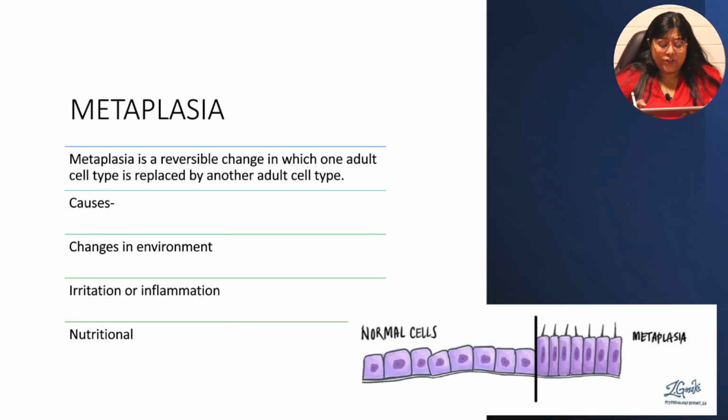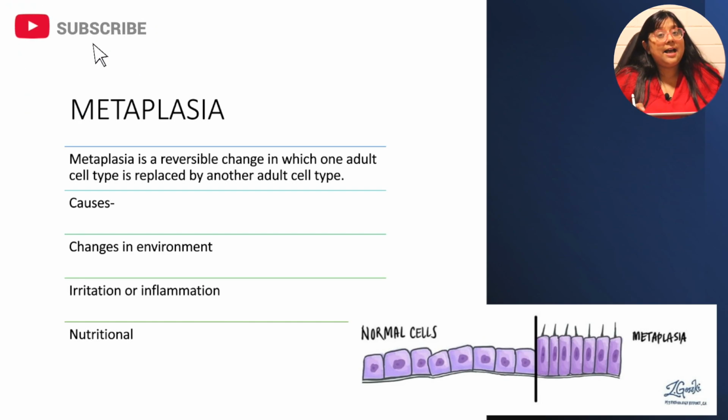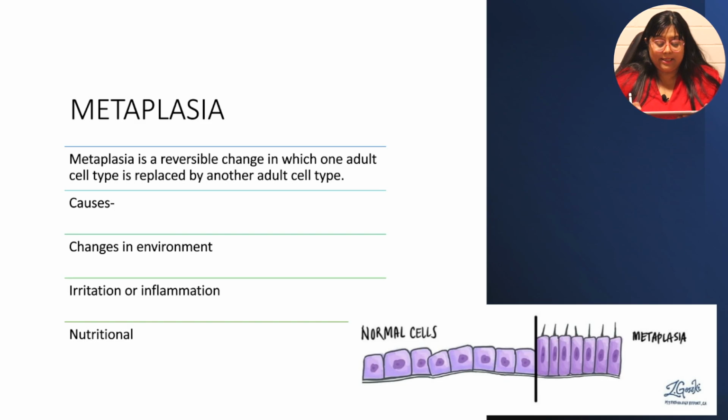Another type of adaptation is metaplasia. So what do you understand by metaplasia? Metaplasia is actually a reversible change in which one adult cell type is replaced by another adult cell type. What are the causes of metaplasia? There could be changes in the environment, there could be irritation or inflammation, or there could be nutritional causes which could lead to metaplasia. The metaplasias are of two types, epithelial metaplasia and mesenchymal metaplasia.